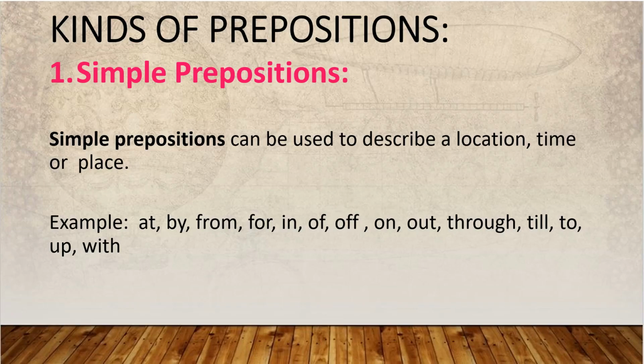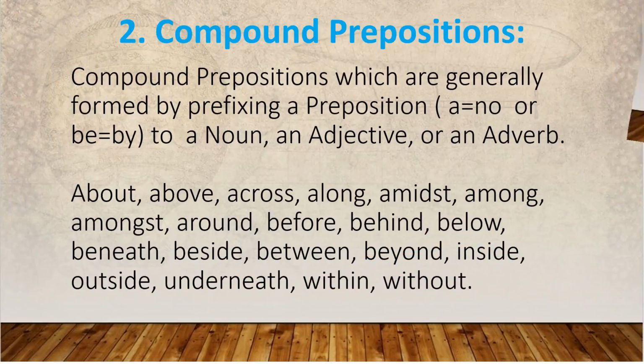No need to worry. The second kind of prepositions are compound prepositions. Compound means made together. Compound prepositions are generally formed by prefixing a preposition, a or b, to a noun or an adjective or an adverb.